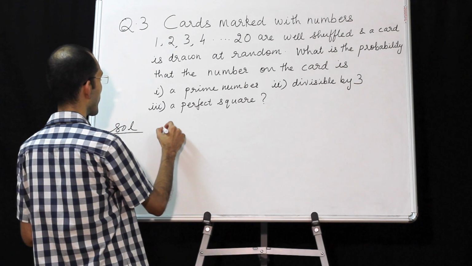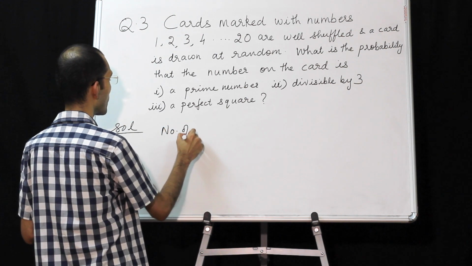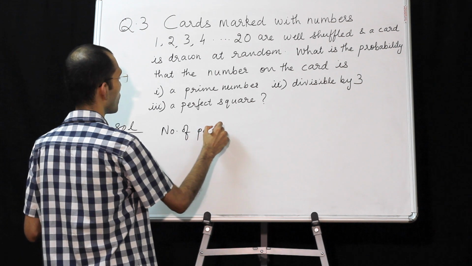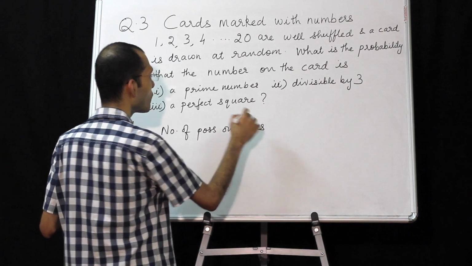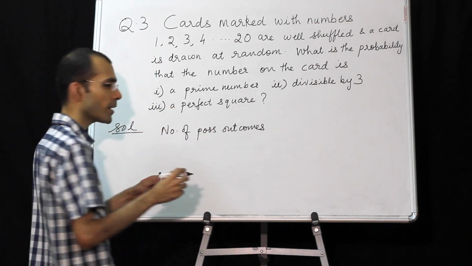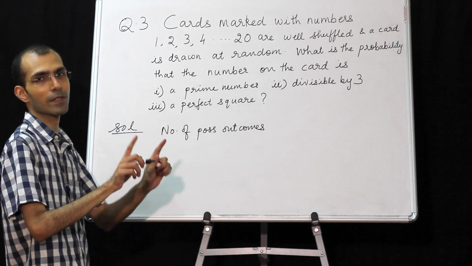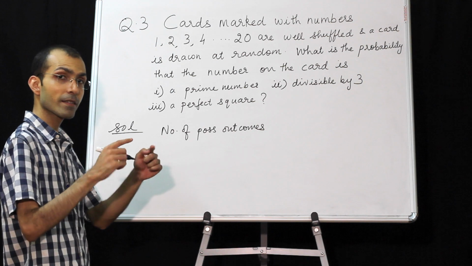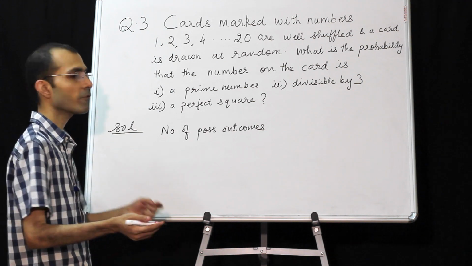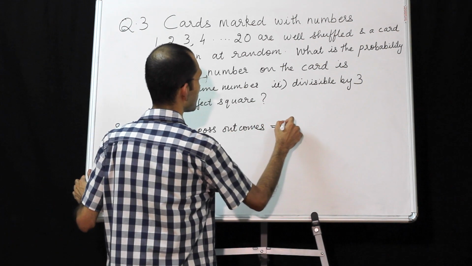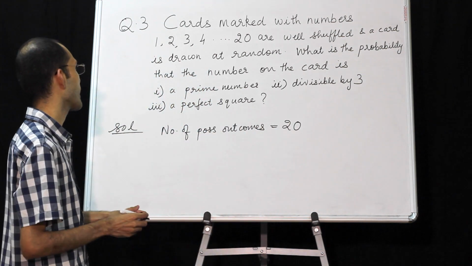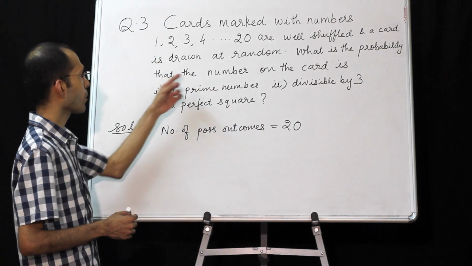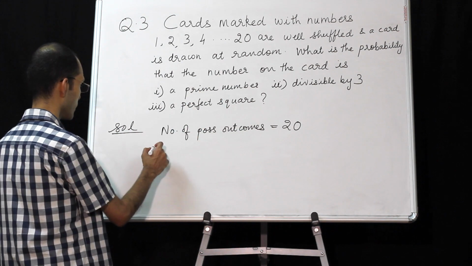So what we can do, we can write number of possible outcomes. We are not listing the possible outcomes. This is just the final number of possible outcomes, that is 20. Now one card is drawn at random. Find the probability that it is a prime number.